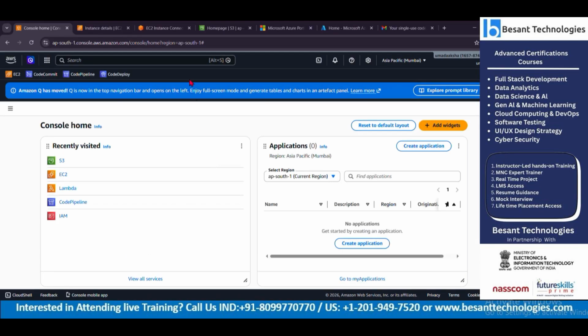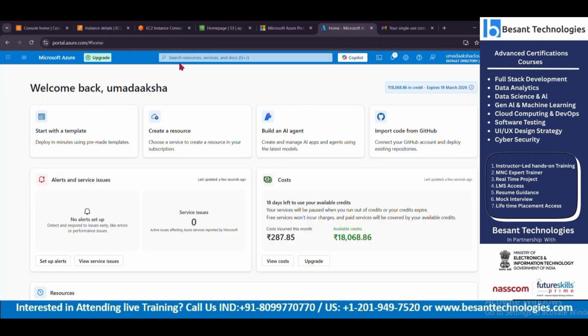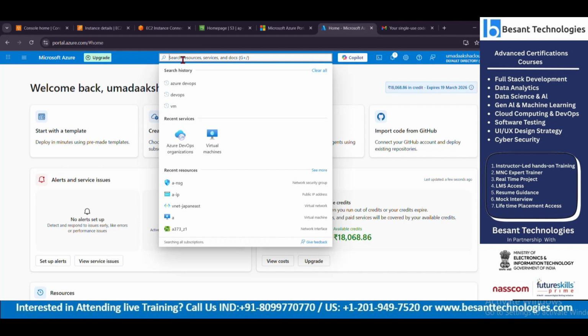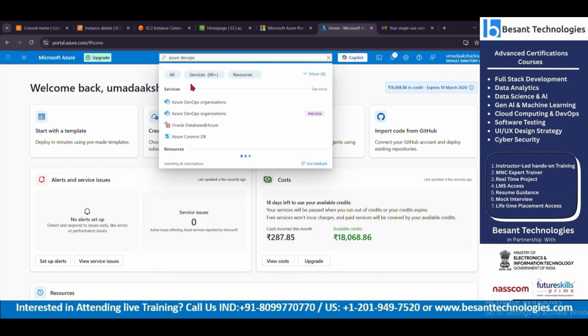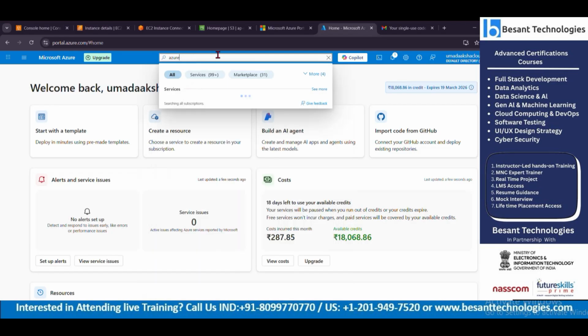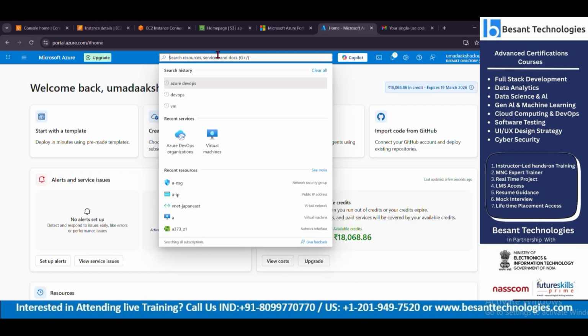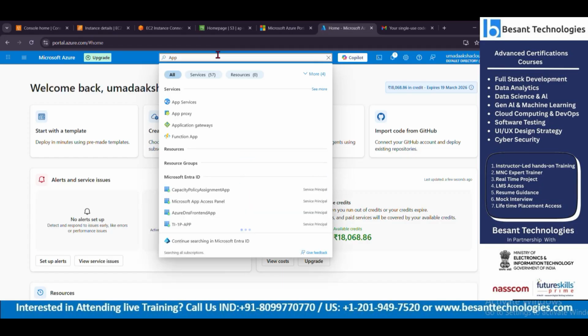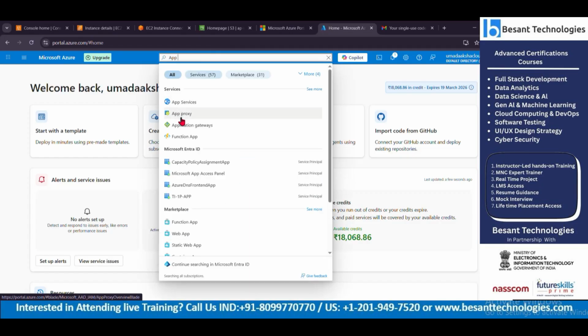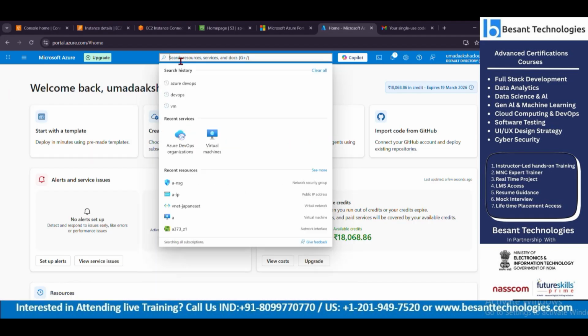Both have storage services, serverless services, and role-based services, and Azure has particular services called Azure DevOps and Azure App Service, and function apps, and we could handle DNS and migration services.